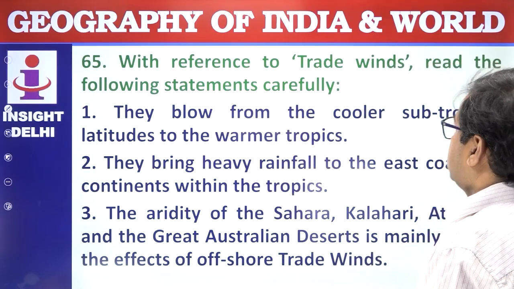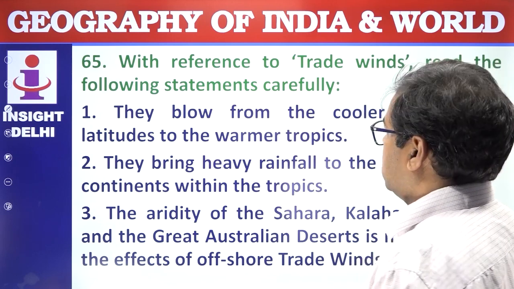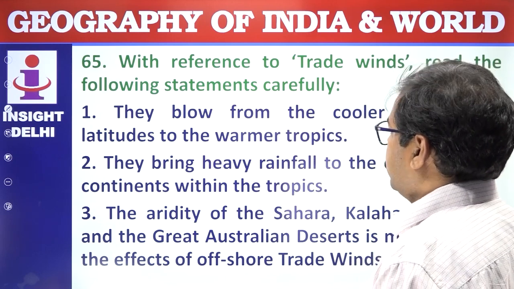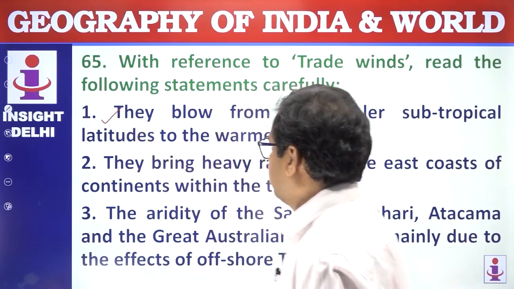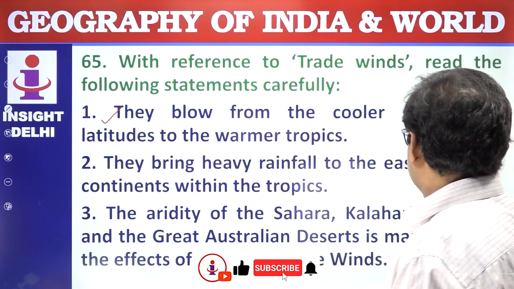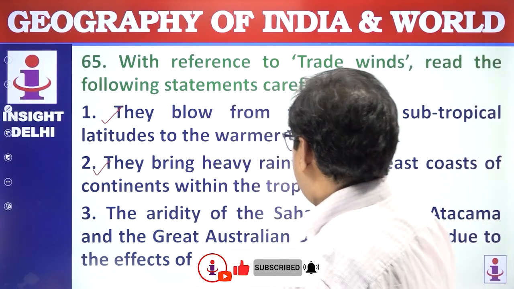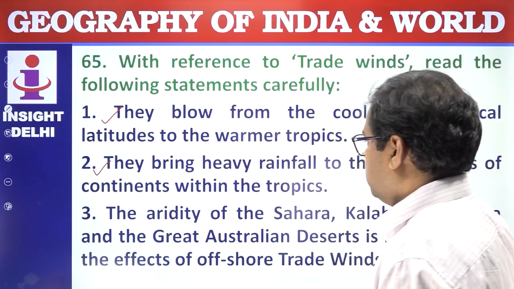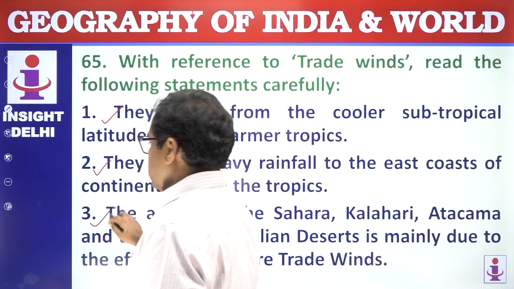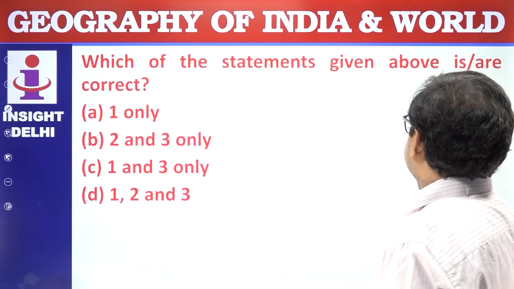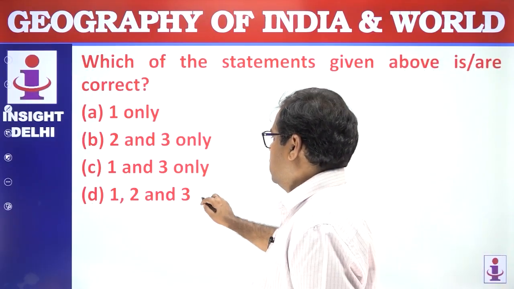With reference to the trade wind, read the following statements carefully. They blow from the cooler subtropical latitudes to the warmer tropics. Correct. They bring heavy rainfall on the east coast of the continents within the tropics. Yes, correct. The aridity of the Sahara, Kalahari, Atacama, Great Australian Desert is mainly due to the effect of the offshore trade wind. Yes, absolutely correct. Which of the statements given above are correct? All 3 are correct. Answer is D.